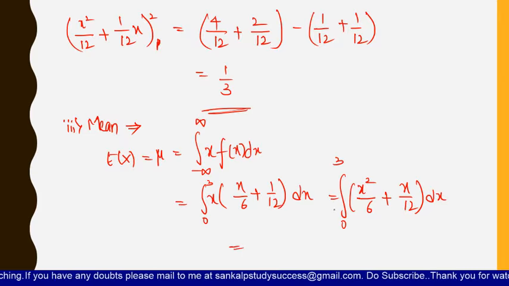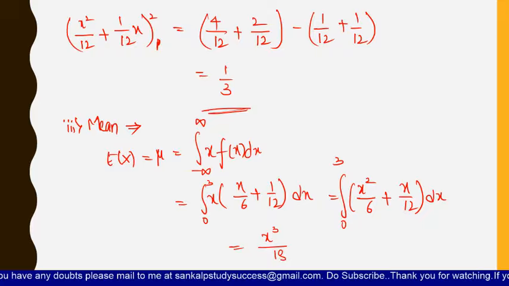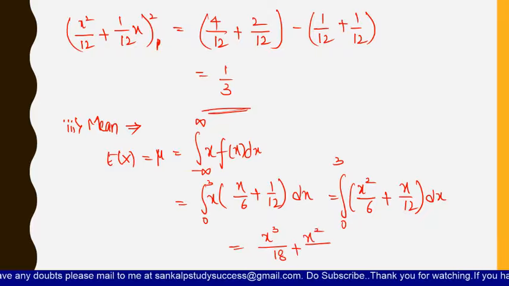Then you will get x square by 6 integrates to x cube by 18, since 6 threes are 18, plus x square by 2 into 12, that is x square by 24.